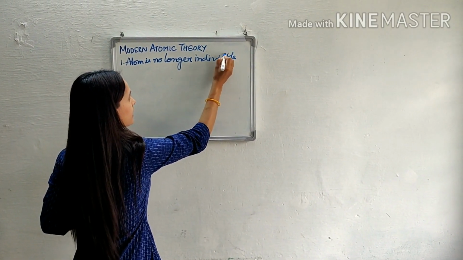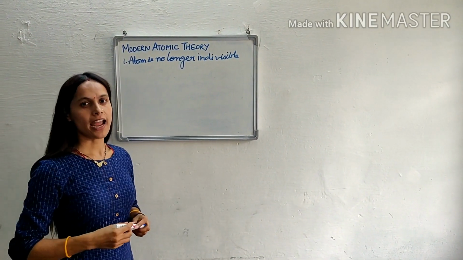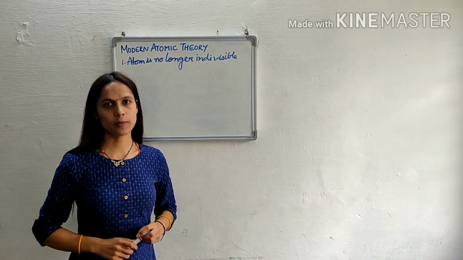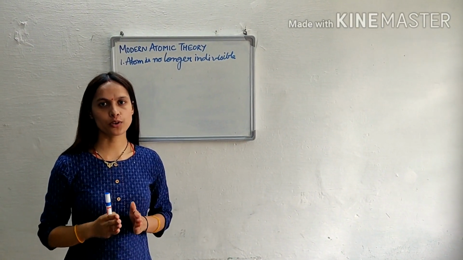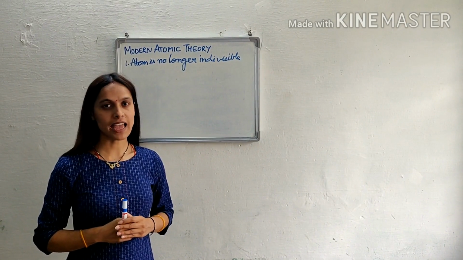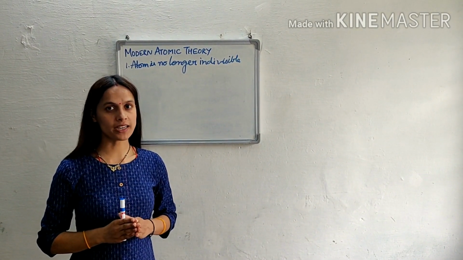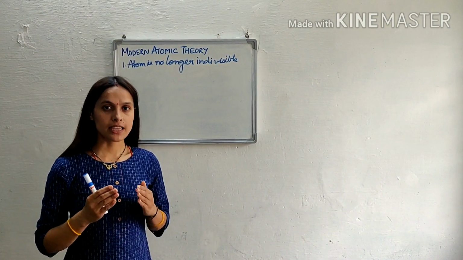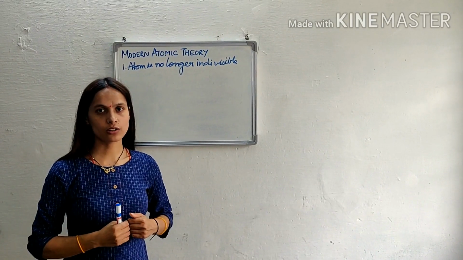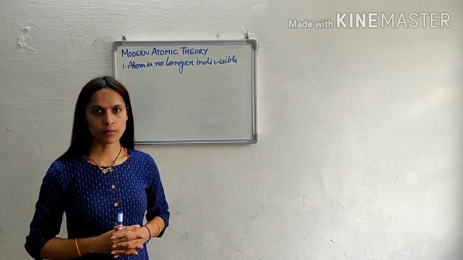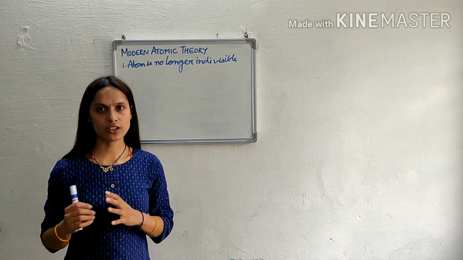Because at that time it was discovered that atom is made up of three subatomic particles, that is electrons, protons and neutrons. Means atom is not the smallest particle present in the matter. Even much smaller particles are also there, which are known as subatomic particles: electron, proton and neutron.